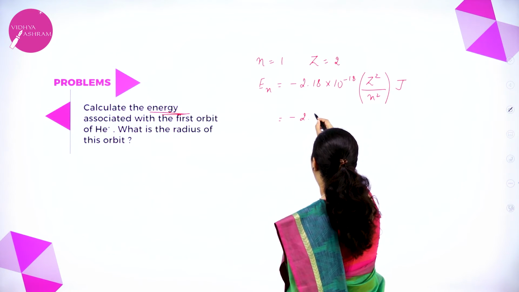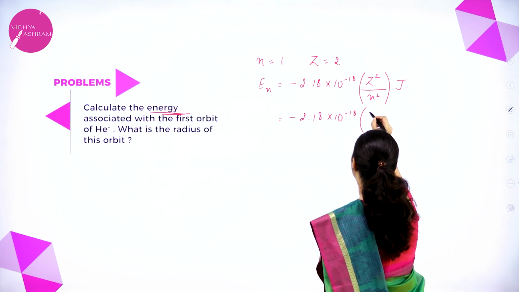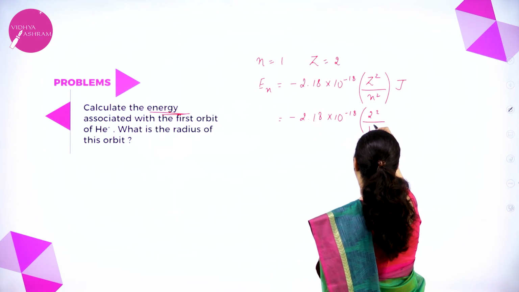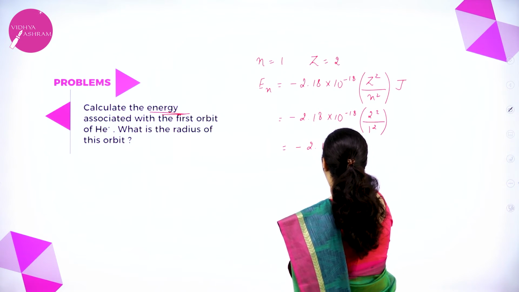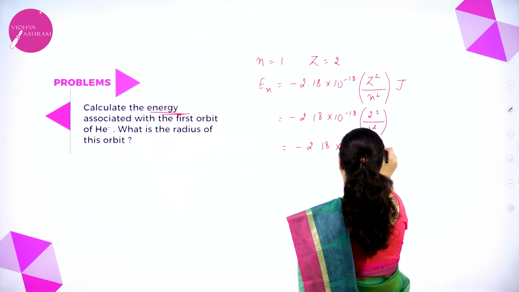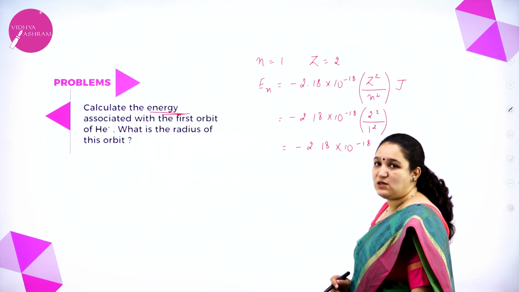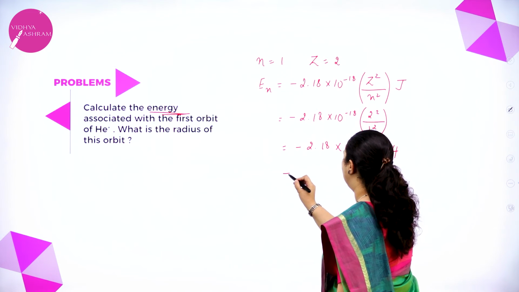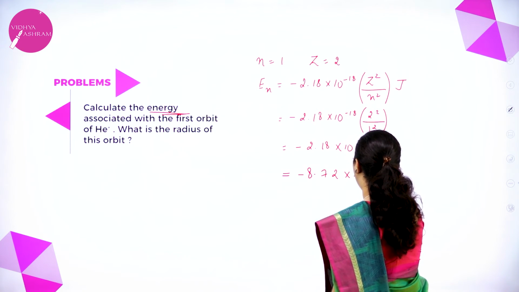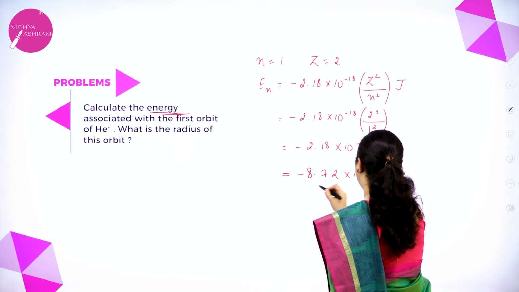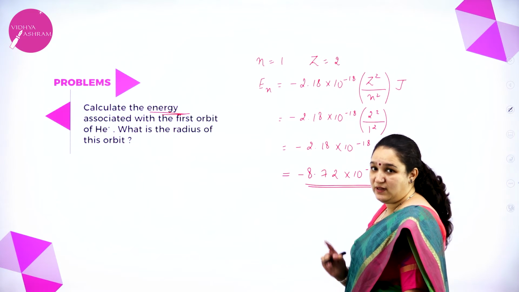So minus 2.18 into 10 to the power minus 18, Z is 2, square, by 1 square. Okay. So you have minus 2.18 into 10 to the power minus 18 into 4. 2 2s are 4. So the final answer will be minus 8.72 into 10 to the power minus 18 joules. So this is the energy associated with the first orbit.